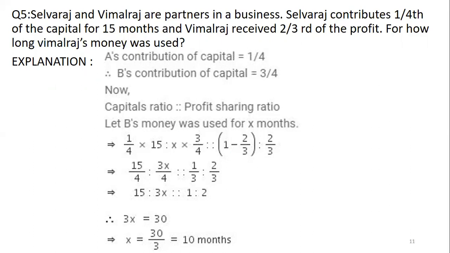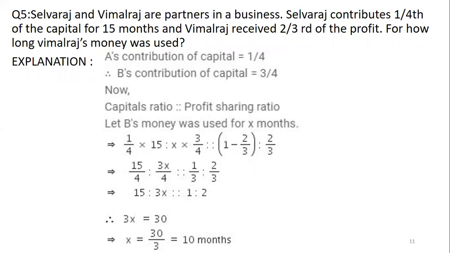So what is the remaining? 1 minus 1/4 is 3/4. Now for profit sharing we have to multiply by month. So 1/4 of the capital is there for 15 months. So 1/4 into 15 is 15/4. So the remaining money 3/4 is there for some x months. We don't know that. Let us keep it as x.